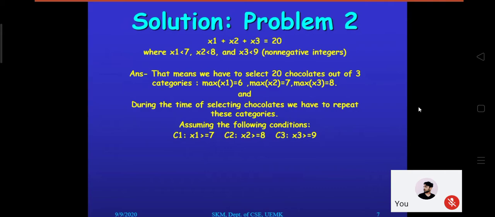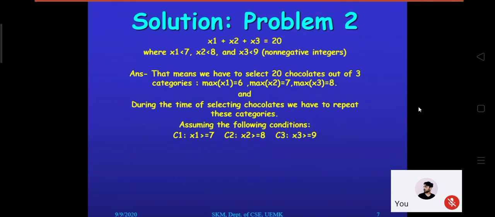The count we are getting right now, assuming that C1, C2, C3 are valid, let's say is X. If we discard this X from the total solution, we get total solution minus X. What is X? The current solution, as we have assumed C1, C2, C3.